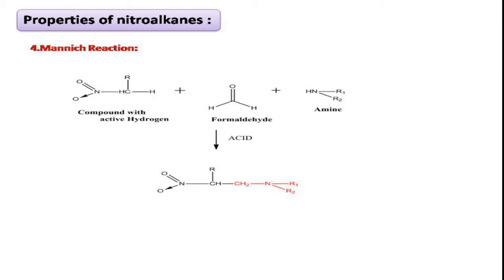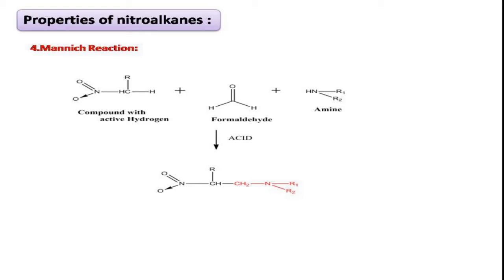And formaldehyde. Another reactant is formaldehyde. The second reactant is amine. Secondary amine. Secondary amine means nitrogen attached to two alkyl groups. That is called secondary amine. Right? So in presence of acid, what happens here? Aminomethylation takes place to give this product called Mannich base. The product formed in Mannich reaction is called Mannich base.